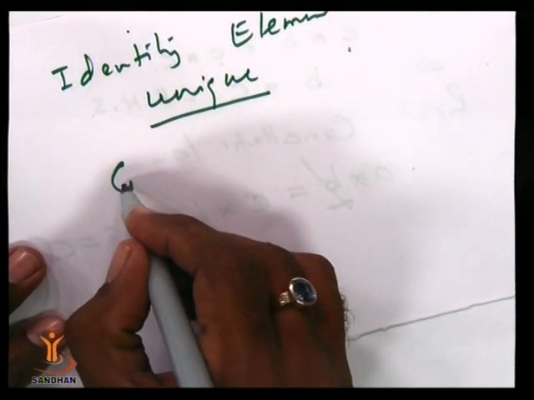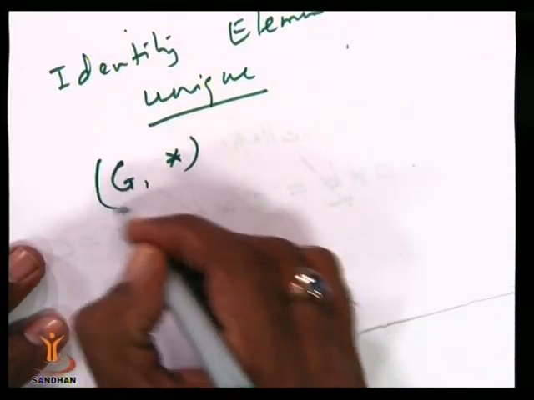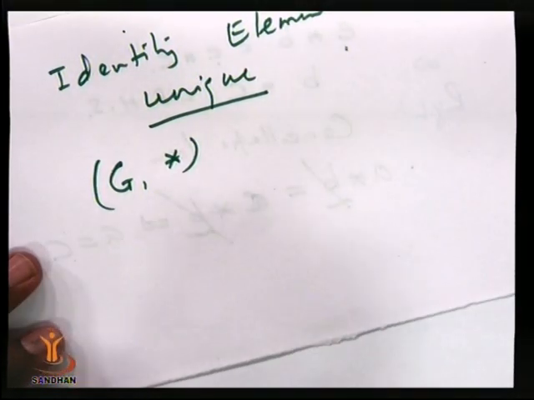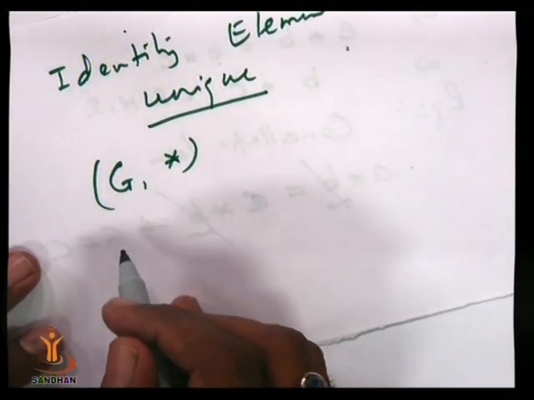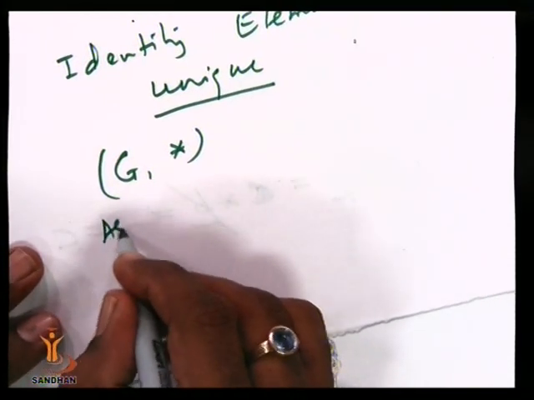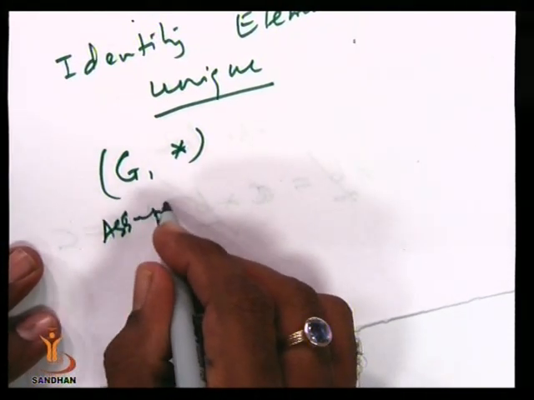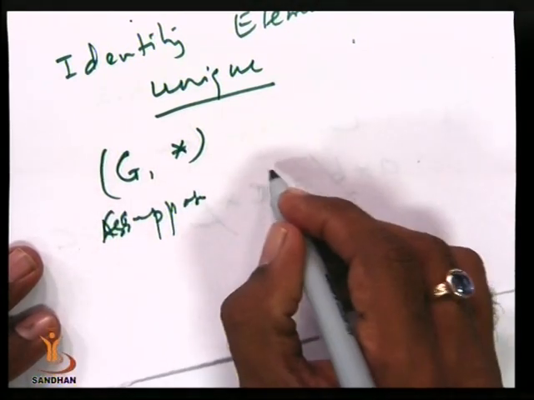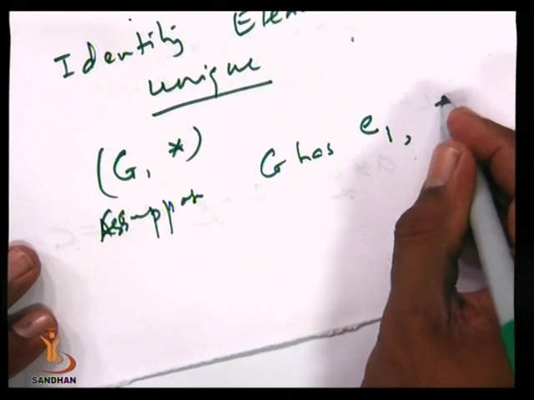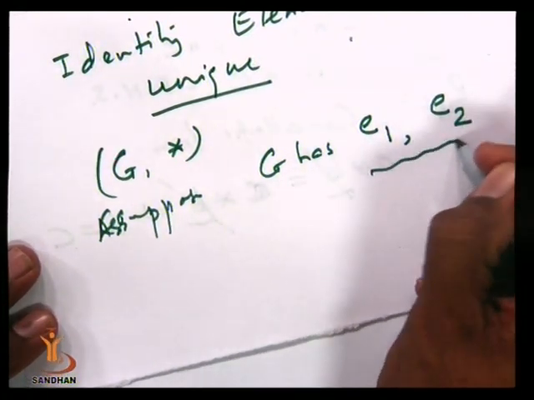Again consider, let G be a set under the operation star. We have to prove G must have only one identity element. Okay, let us suppose G has two different identities, E1 and E2.